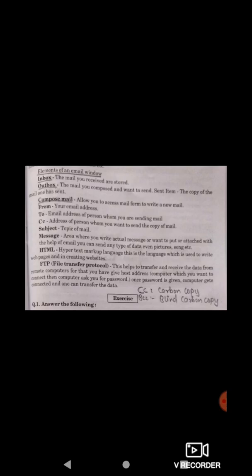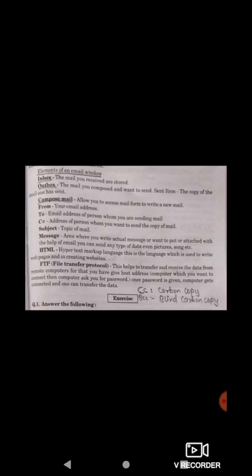Compose mail allows you to access mail form to write a new mail. So compose is again you are creating a new message. So compose mail will give you a space to write a new message. From is your email address, to is the email address of the person whom you are sending mail.